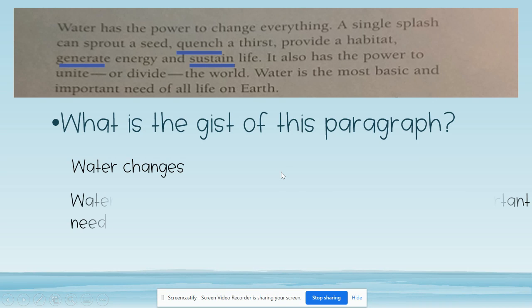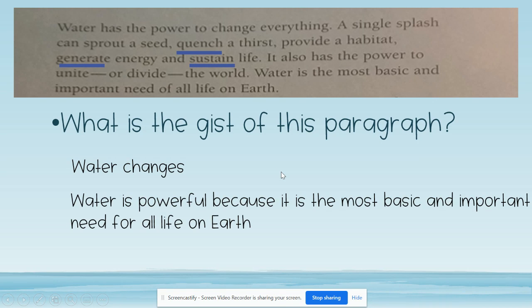Water changes. Water is powerful because it is the most basic and important need of all life on Earth, or water can quench your thirst. So if I'm looking through these choices, I do see that it tells us in the beginning that water has the power to change everything. So that is something in this paragraph, but is that what the whole thing is about? Does the whole paragraph talk about water changing? Not quite.